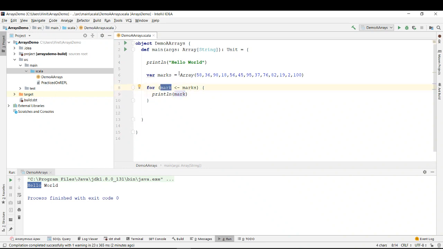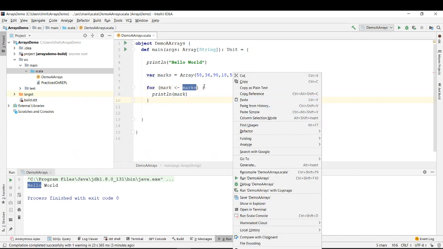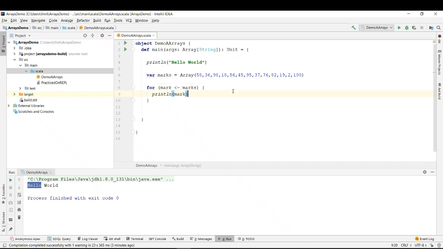It's a good way of writing, right? It's a correction. So you write a plural form for the array, and once you write mark, it means it is a singular form of it, right? So what I'm doing is I'm iterating through each element, and this is a plural form. It is having all the elements in this array, and you're taking inside a mark, and you're just running it. Name can be anything, so you can just write X or whatever. And if I do run it, then it is going to print all the marks one by one.